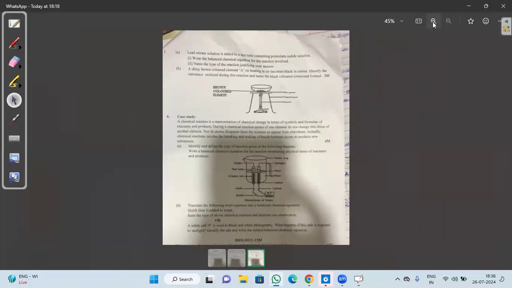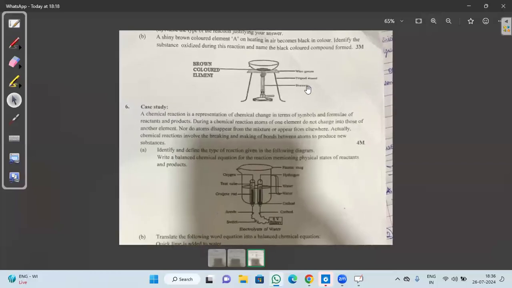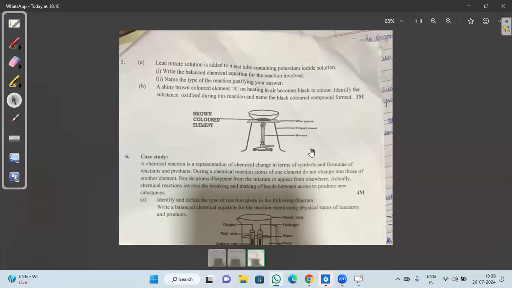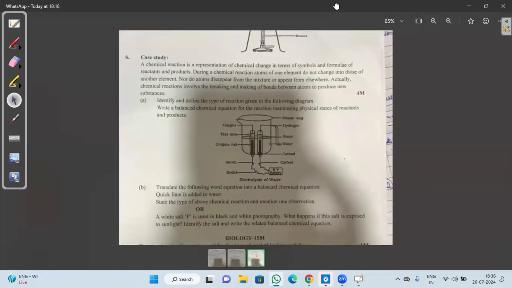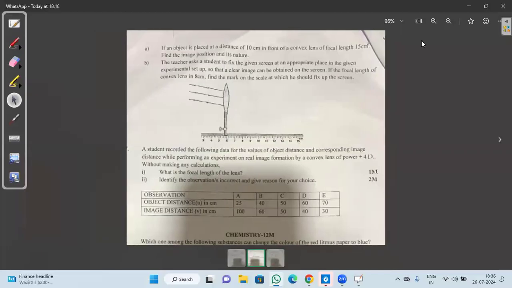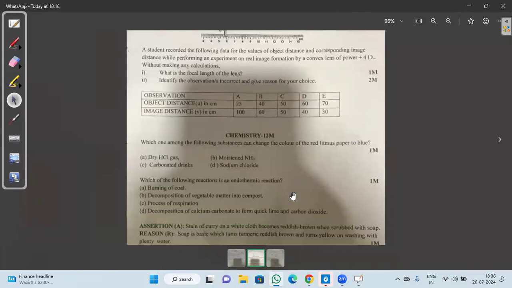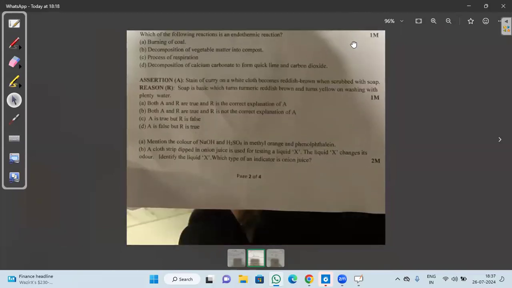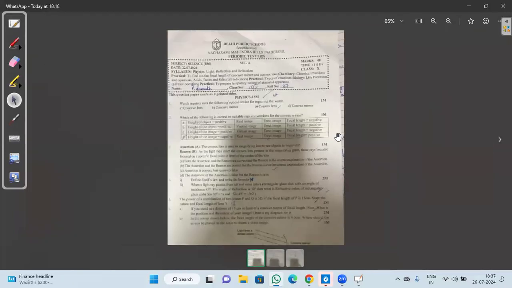I'm talking about the first one, sir. Okay, this one, the physics question. Which one? The first page, sir, not this one. I got only these two papers. You have this one. Sir sent this. Before that one, no question paper. I think I have received. Okay, this one. Yeah.